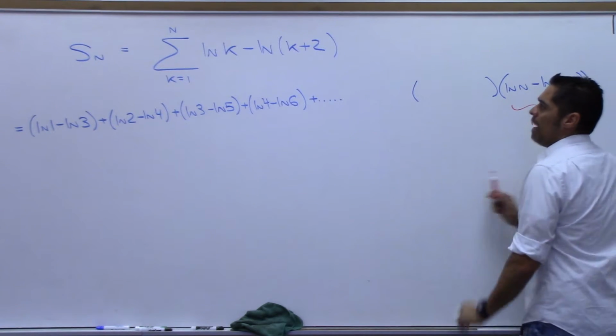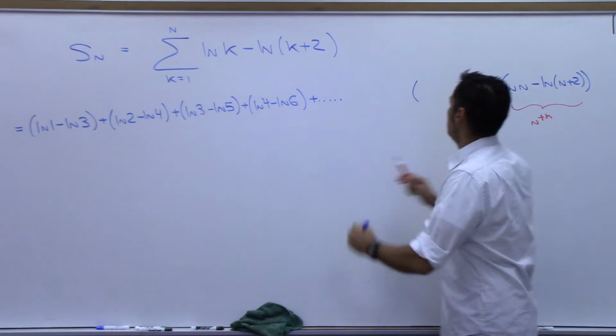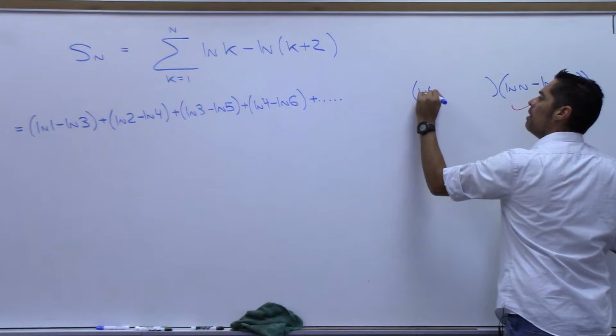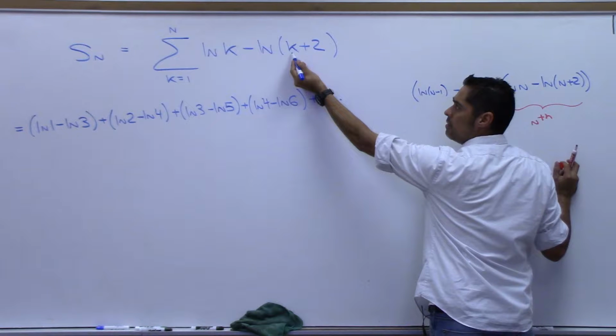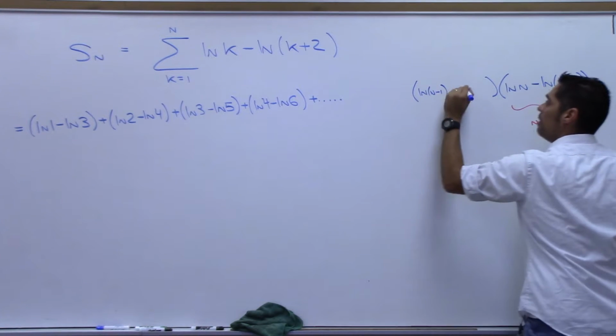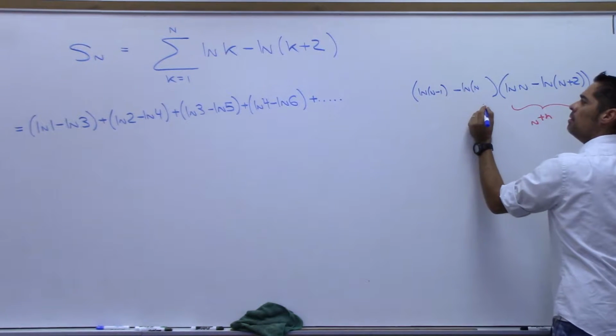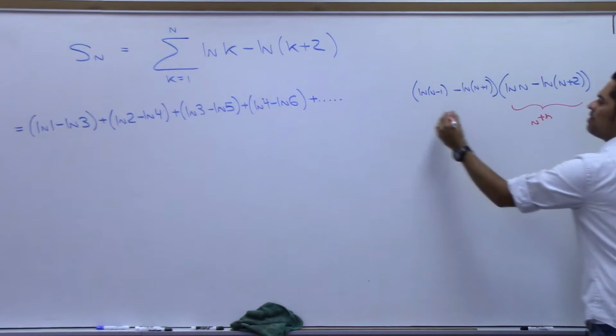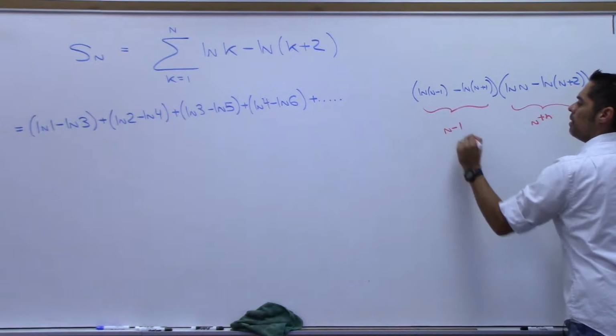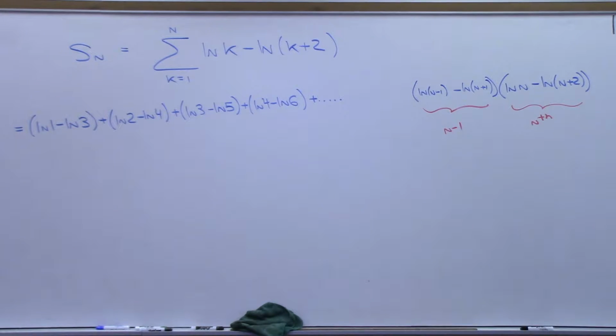So tell me what happens if I plug n minus 1 into this? Natural log of n minus 1, minus n minus 1 right here. And minus 1 plus 2 is n plus 1. Do y'all see what I did there? I'm plugging in n minus 1 wherever k is.